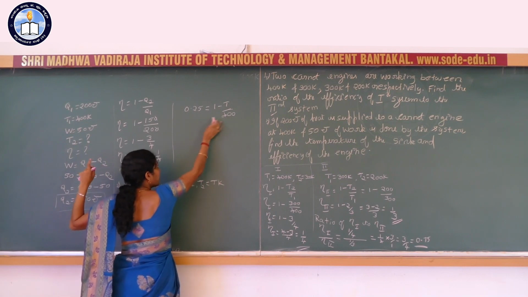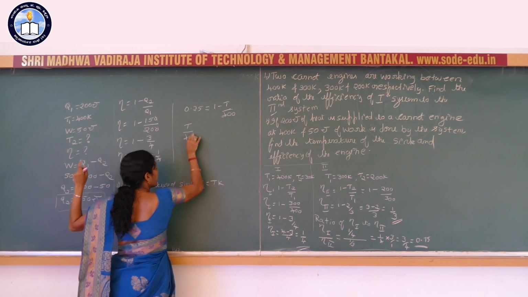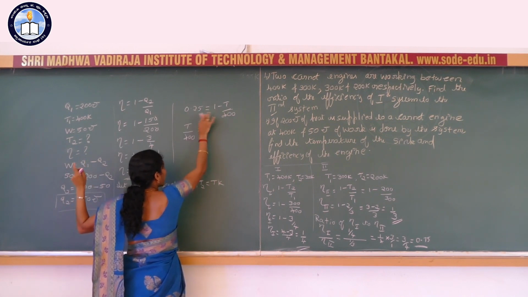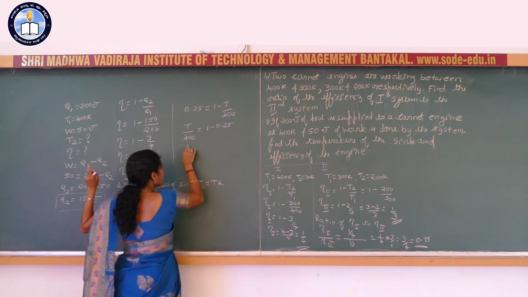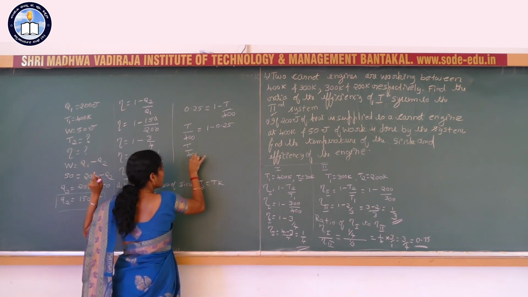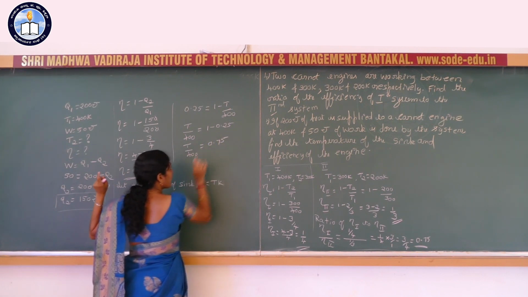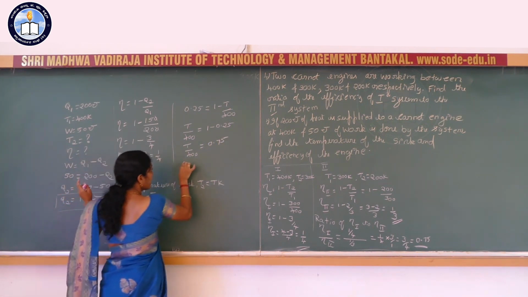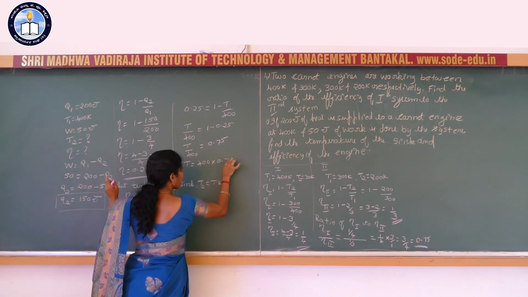Here, shift minus T by T100 to the left side, T by 400 and 1.25 to the right side. T by 400 is equal to 1 minus 0.25, that is 0.75, so T is equal to 400 into 0.75.